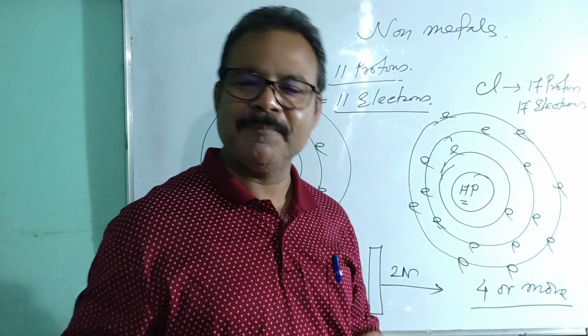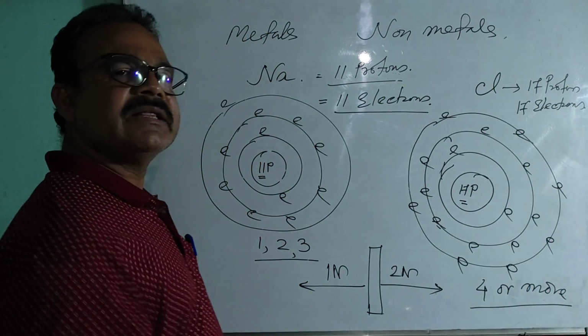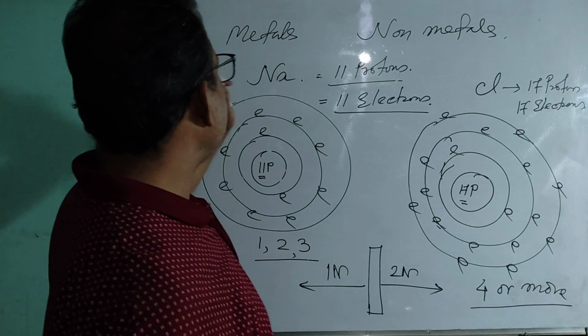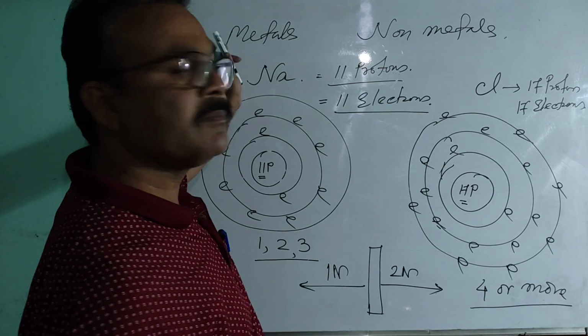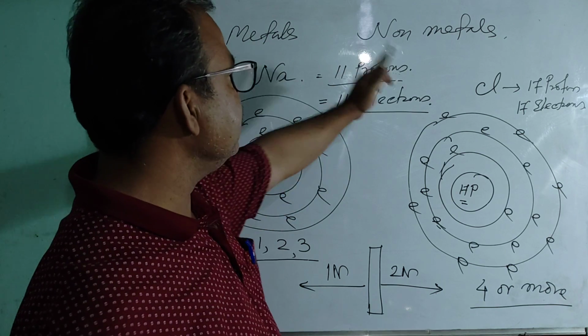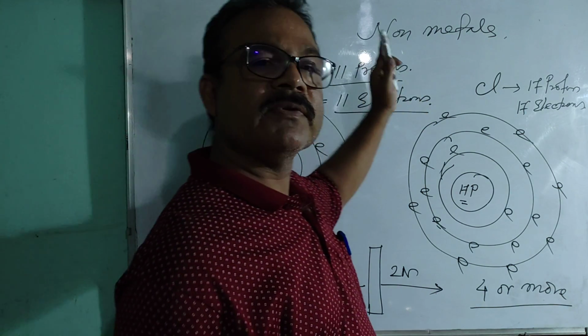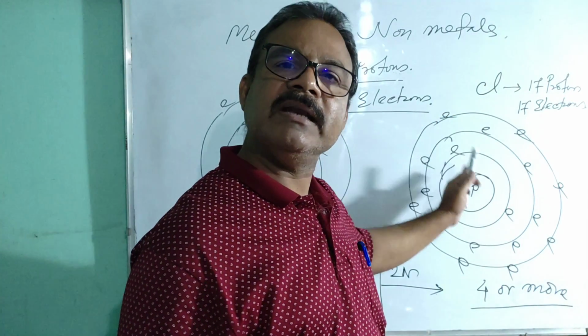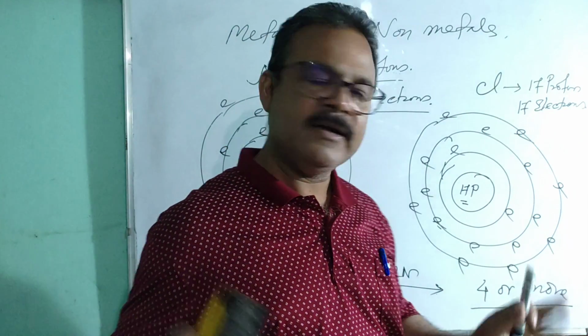Okay? Clear? Okay. Then I think it is clear to all of you why atoms of metal release electrons and why atoms of non-metal gain electrons. I think this is clear.